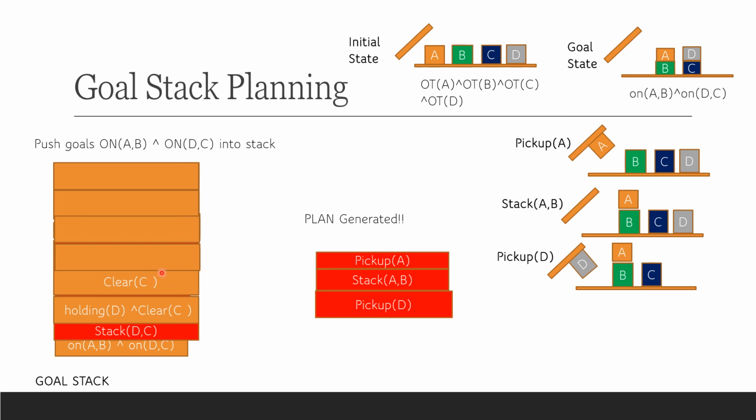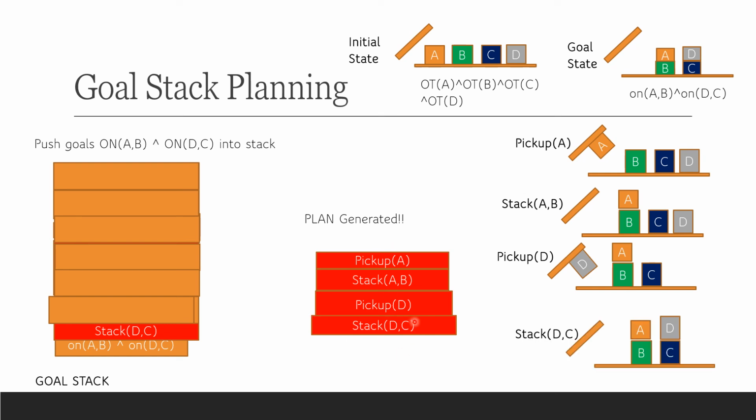So the next item on the stack is clear C. Again check: C is clear? Yes, C is clear, so it is popped out. Both these conditions are satisfied, holding D and clear C. Yes, it is popped out. And now we have stack DC as the action. We take out this action and include it in our plan, stack DC. Stack DC is done, and now D is stacked onto C. Stack DC is now removed from the goal stack.